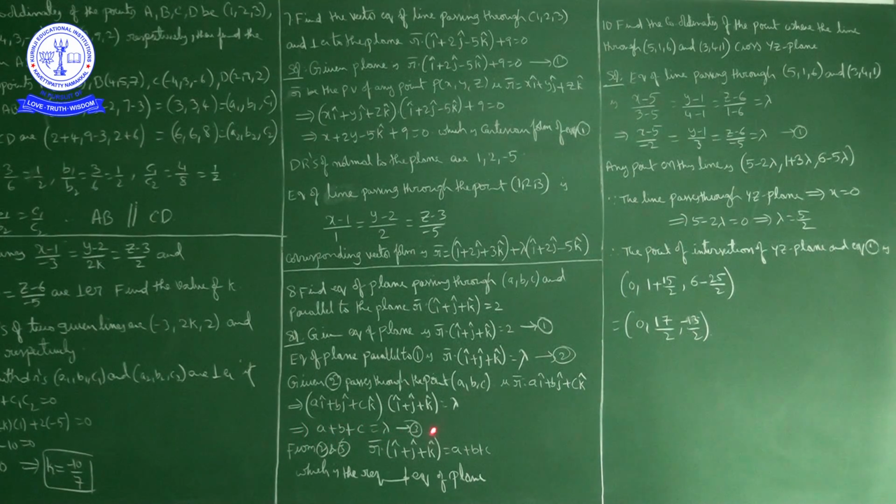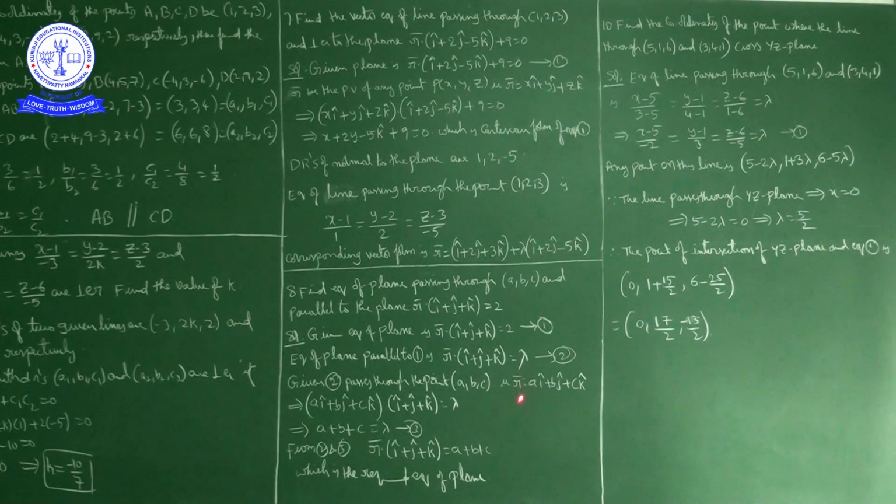Now substituting a plus b plus c in place of lambda in equation 2, we get r bar dot product with i cap plus j cap plus k cap is equal to a plus b plus c, which is the required equation of the plane. Now the required plane is parallel to the given plane, so they only differ by a constant. So in place of 2 I'll write some lambda.